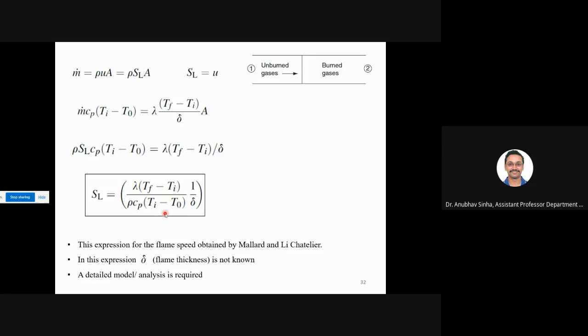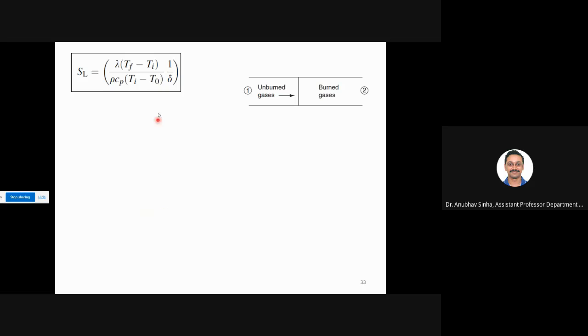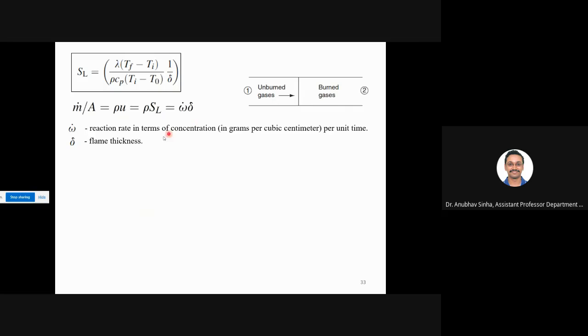This is the equation that we had in the last slide. Now let us again use the continuity equation. m dot by A is rho u, which is equal to rho SL, as we have already seen for this tube. Now the last term is an important addition. Omega dot is the reaction rate, in grams per cubic centimeter per unit time, and delta is the flame thickness.